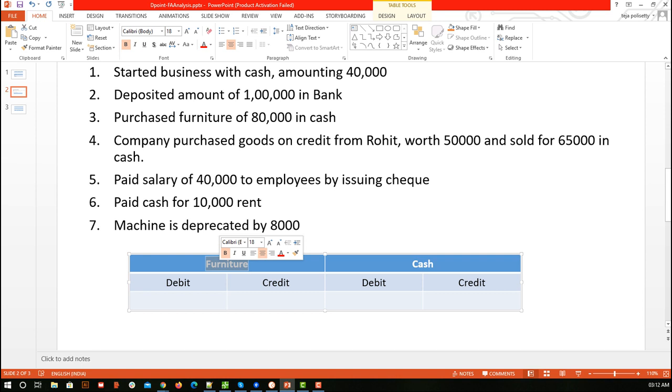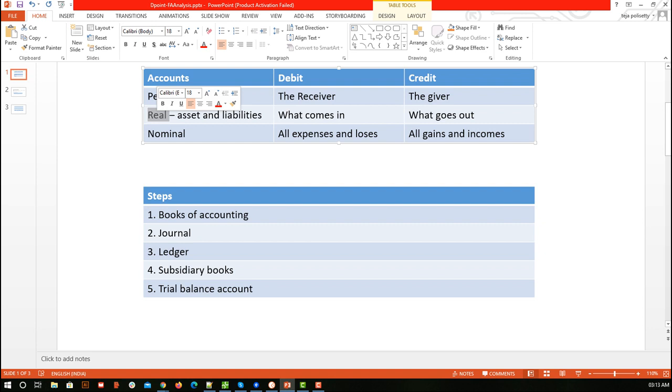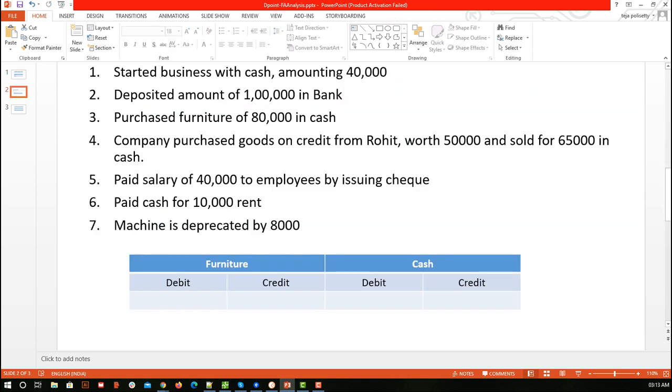It is going to be useful for the company or the organization to produce or to run its business in a profitable manner. Furniture, machines, buildings, all these are our assets. Similarly cash is also, okay, let's forget cash first, let's complete our furniture. Furniture is our asset account, and here we are saying purchased furniture, means we are getting the furniture. So furniture is coming in and it is an asset account. So we will go back and see. Furniture will come under asset, and furniture is coming in, so we debit.